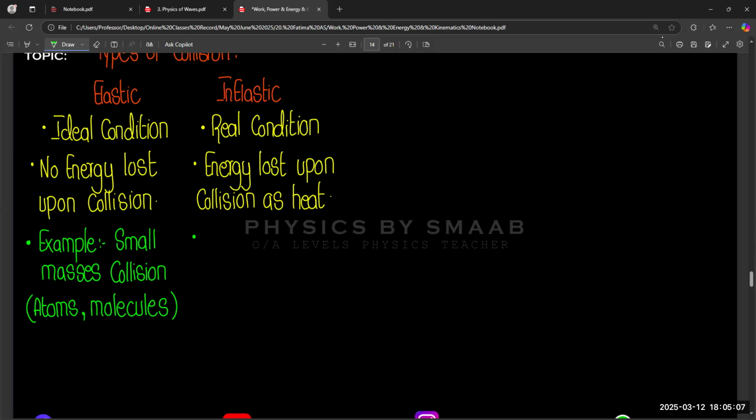In all these examples, the collision between large bodies is inelastic. For example, when any two objects collide with each other, or when a car hits the wall.